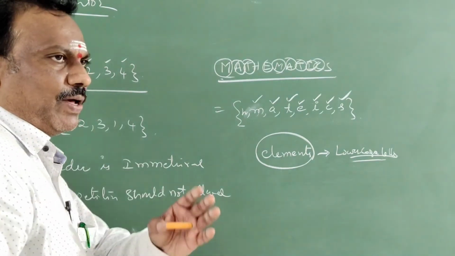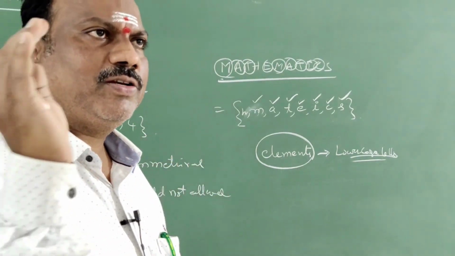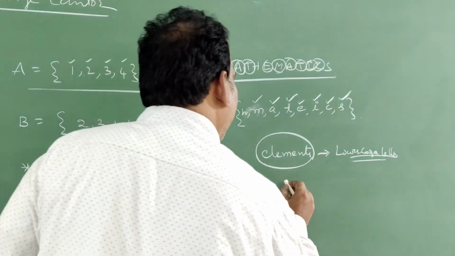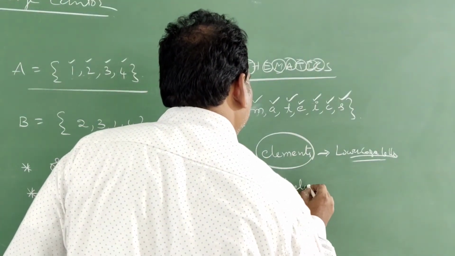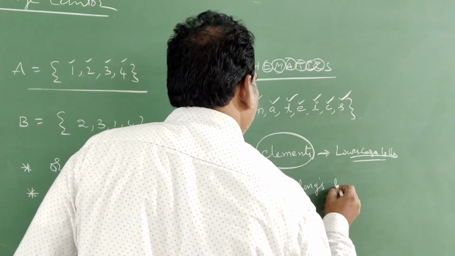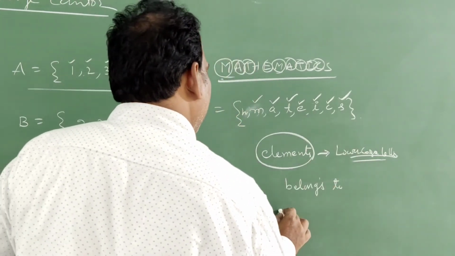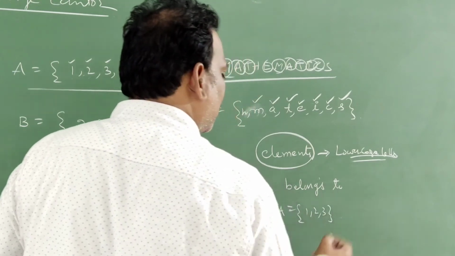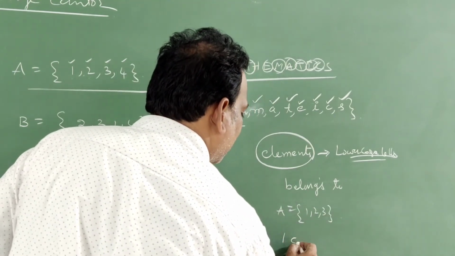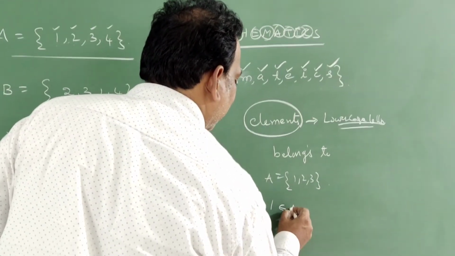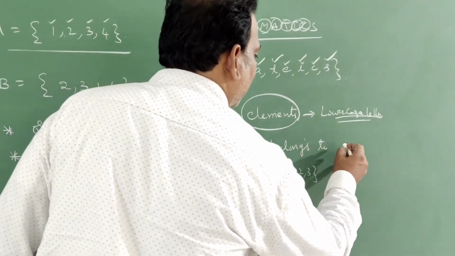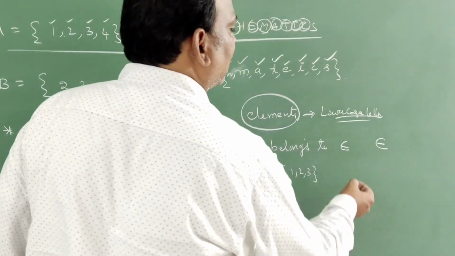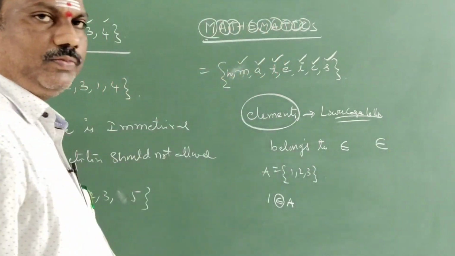If a particular element is in a particular set, we use one symbol which is called belongs to. For example, A is given here: 1, 2, 3. So 1 belongs to set A. This is the symbol for belongs to.